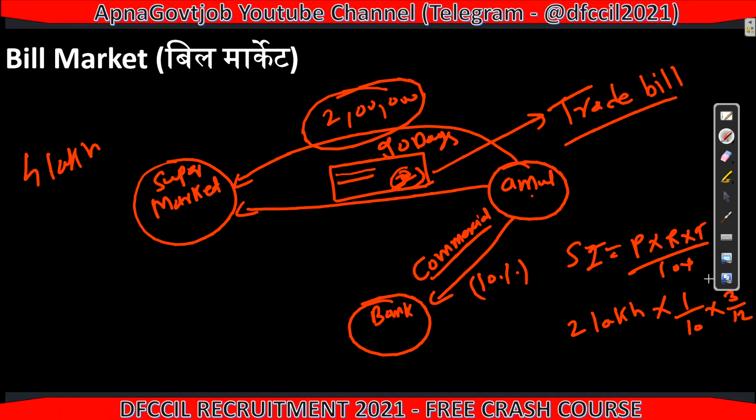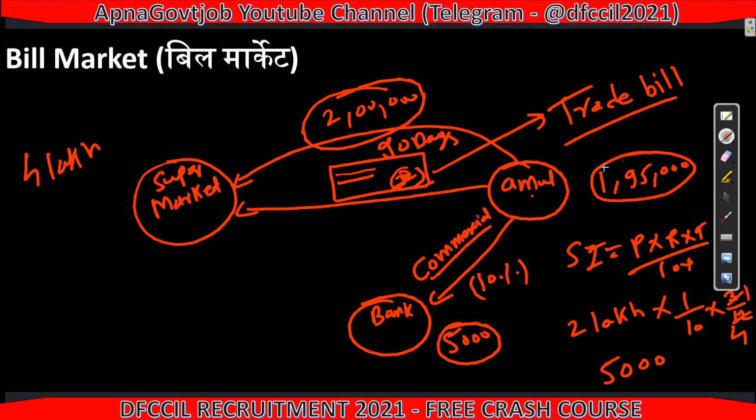We will see this in simple interest when you learn numerical ability, so don't worry about that for now. One zero gone from 2 lakh, so it becomes 20,000, and 20,000 divided by 4 is 5,000. So the bank will keep this 5,000 with themselves, and they will hand over 1,95,000 to Amul.